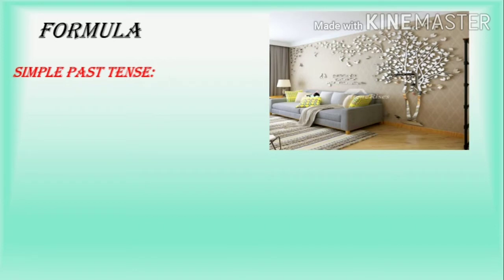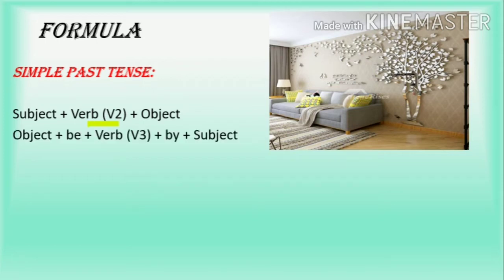How to transform sentences which are in simple past tense? What is the formula for writing a sentence in simple past tense? First, we write the subject and then the verb in V2 form plus object. So when you transform that to passive voice, the object comes front and the subject goes behind. But still the doer is the same. So when you transform sentences, ensure that the doer of the action does not change. First you write the object, then verb in the past participle form, then plus by plus subject.